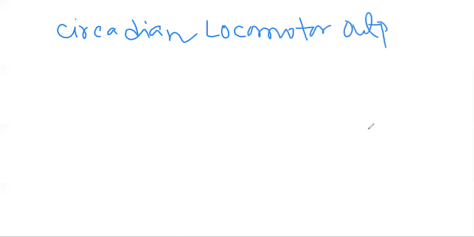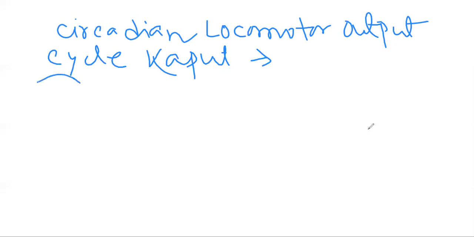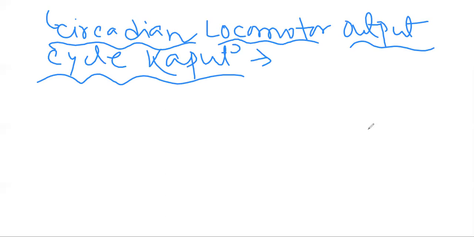Circadian locomotor output cycle caput means that brightness detector nerve cells in the retina reset this clock gene daily. This phenomenon is known as the circadian locomotor output cycle caput.